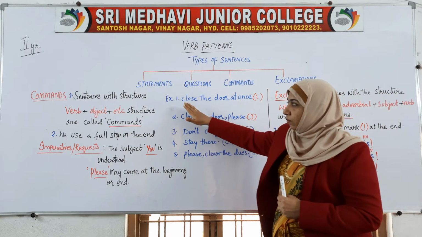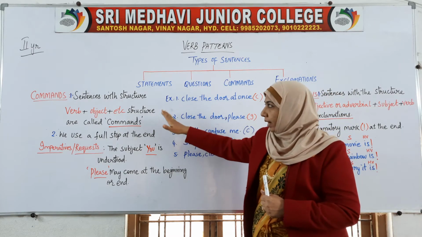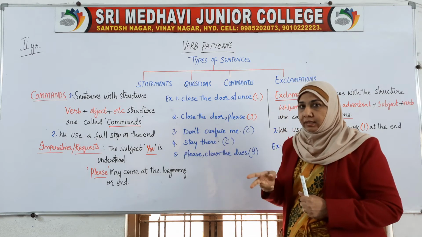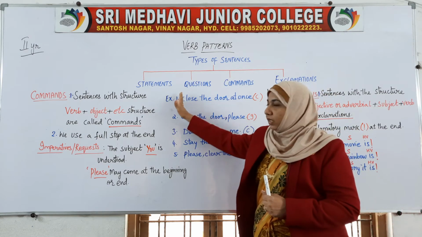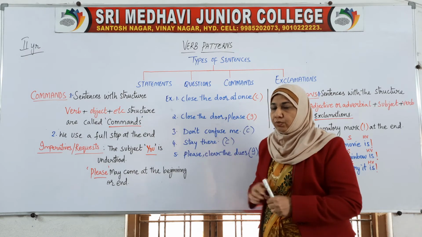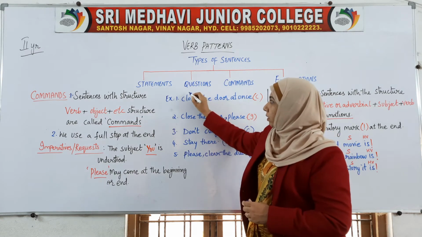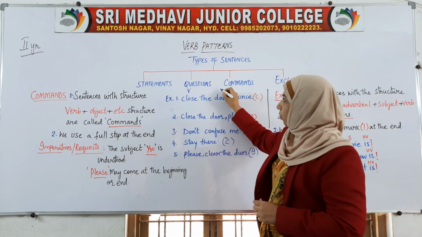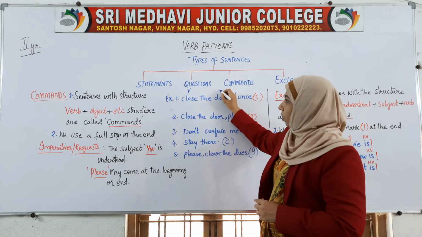So here it is very easy to understand and very easy to create, because no subject is required. You only go for the verb plus object. Which is the verb here? Close. And the door is your object.